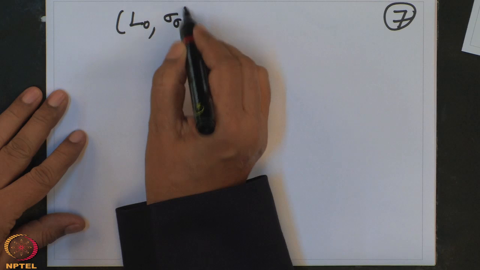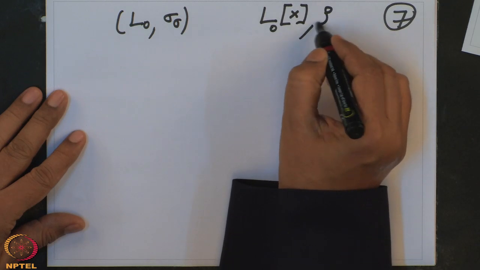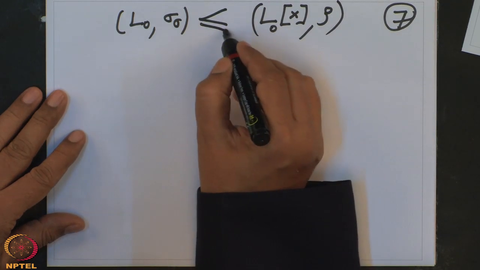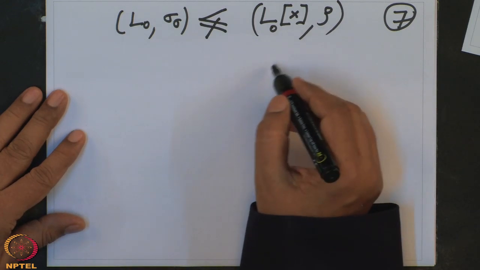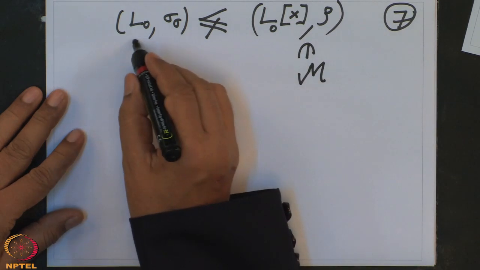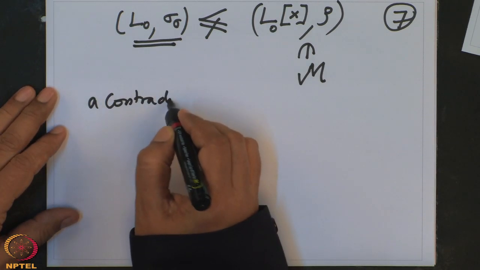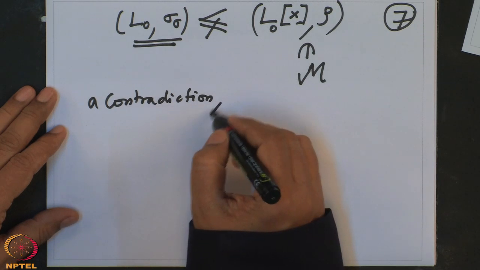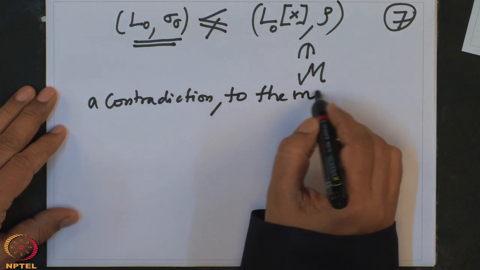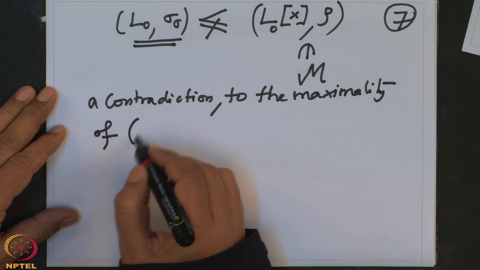Therefore, what we check is that the pair L naught, sigma naught, and the pair L naught x, rho, obviously this is strictly bigger. This is also in M, but L naught, sigma naught was a maximal element in M. So a contradiction to the maximality of L naught, sigma naught.